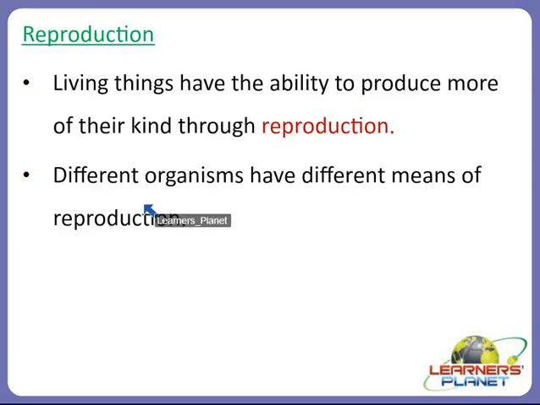Birds, fishes, snakes, frogs, they lay eggs and the young ones hatch out of the eggs. But plants do not lay eggs and they do not give birth to their young ones like animals and human beings respectively. But plants produce seeds from which new plants arise.